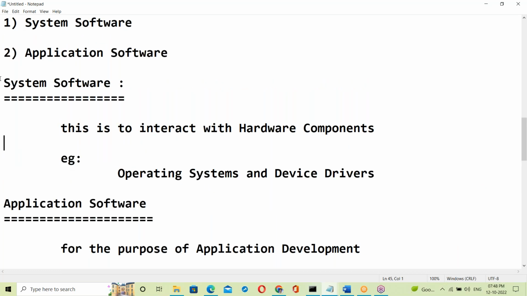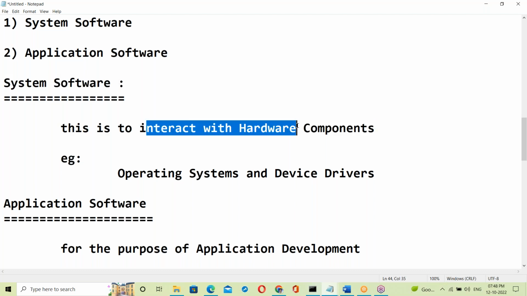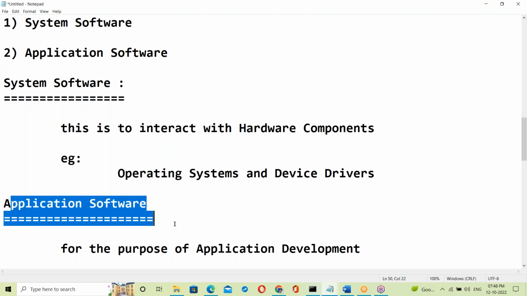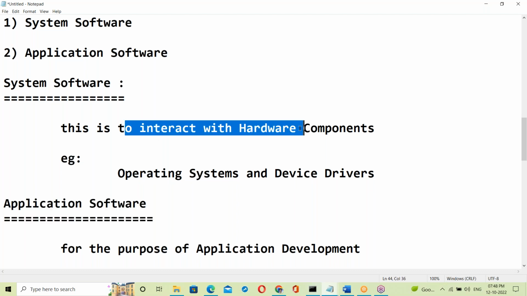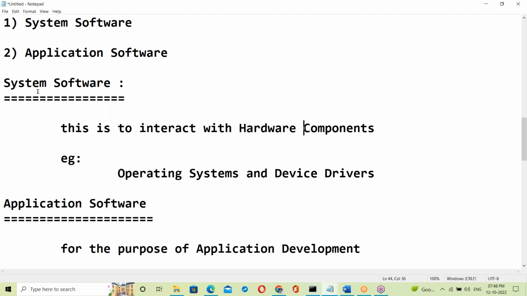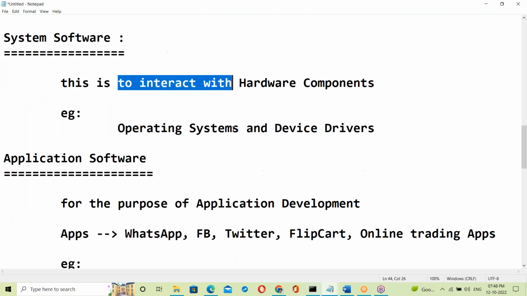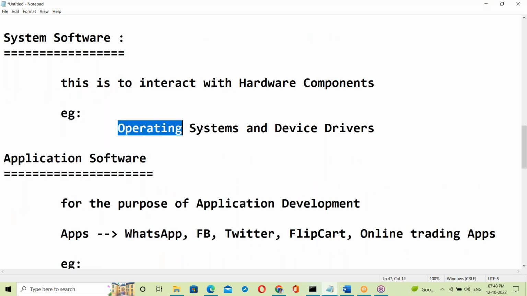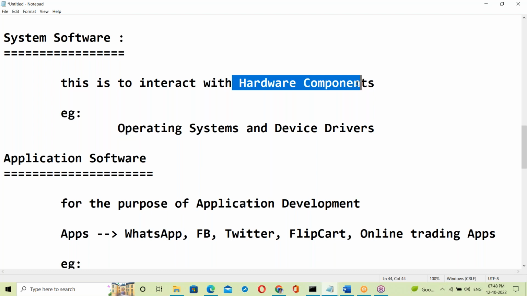System software is to interact with hardware components. Only the OS can interact with hardware components. Others cannot. Application software cannot interact with hardware. Software which is interacting with hardware is system software. Which is not interacting is application software.